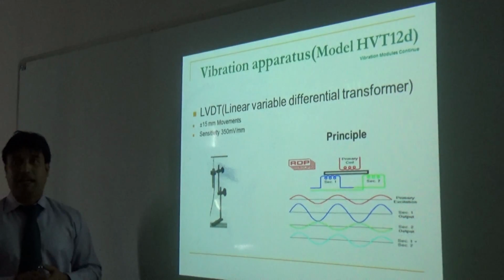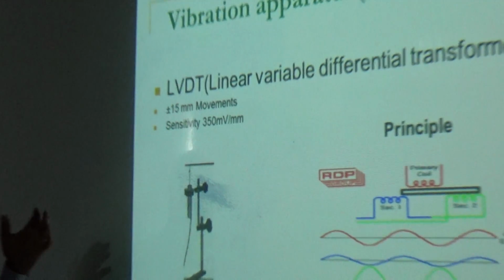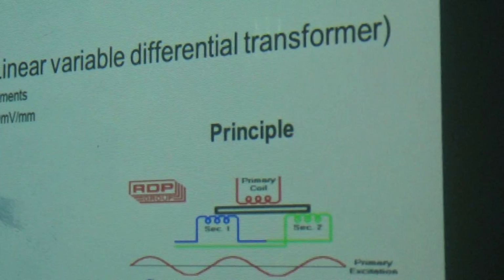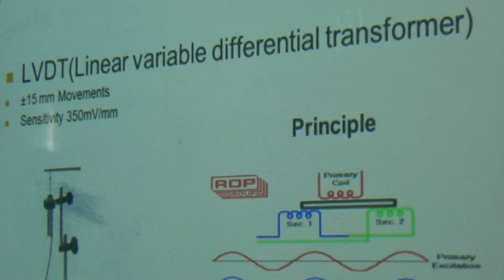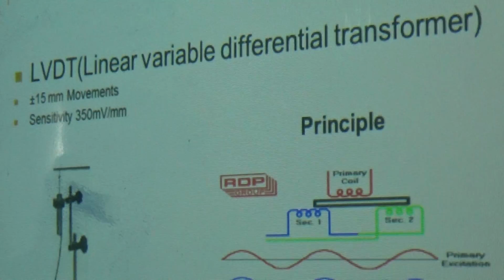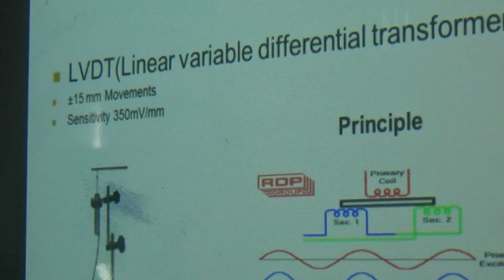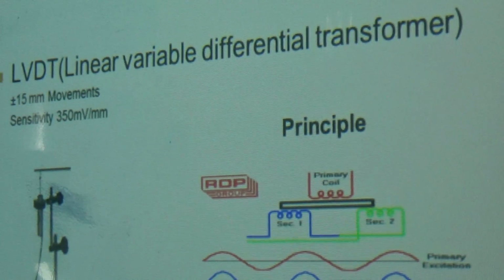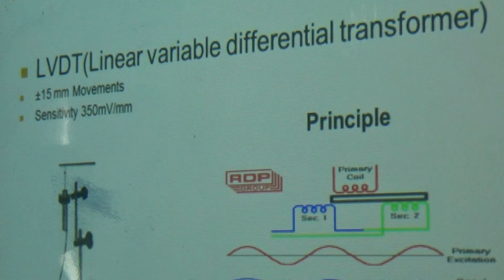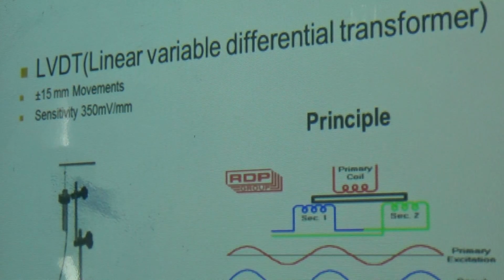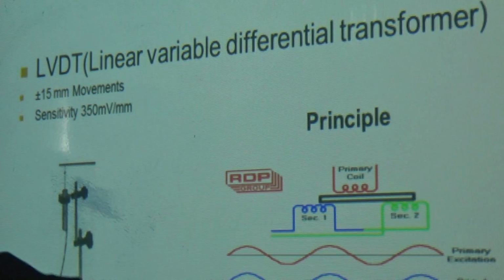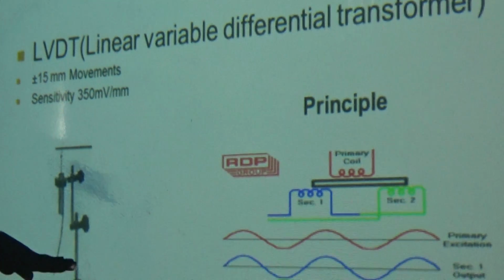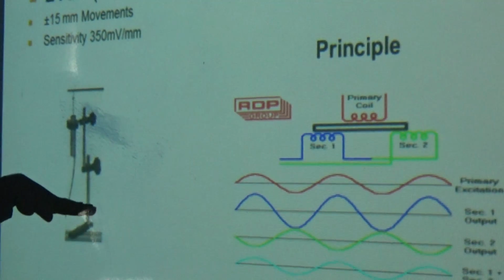Next, I said what is the LVDT. First, we are using this sensor. In some books it is called the transducer, and in some books it is called the transformer. But we are using this LVDT. LVDT means linear variable differential transformer. In that we have this beam. I am going to put one LVDT here.